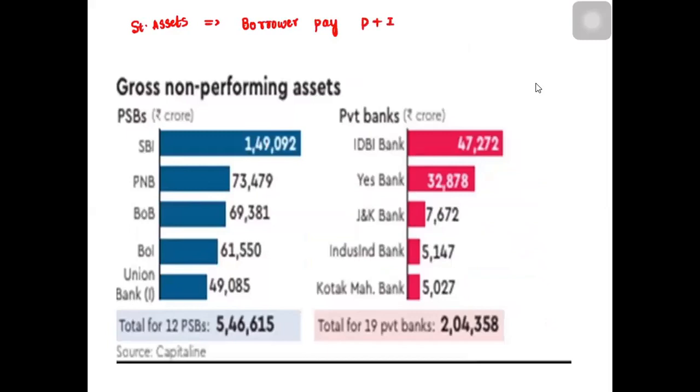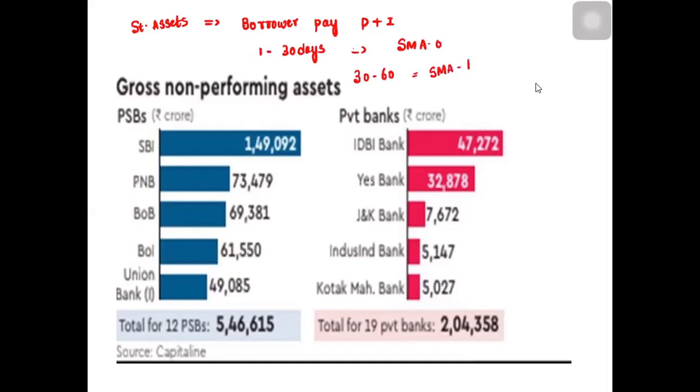Now, if the borrower is not paying the principal or the interest from the first day, 1 day to 30 days, it is mentioned under special mention account 0. If he is not paying for 30 to 60 days, it is called special mention account 1.